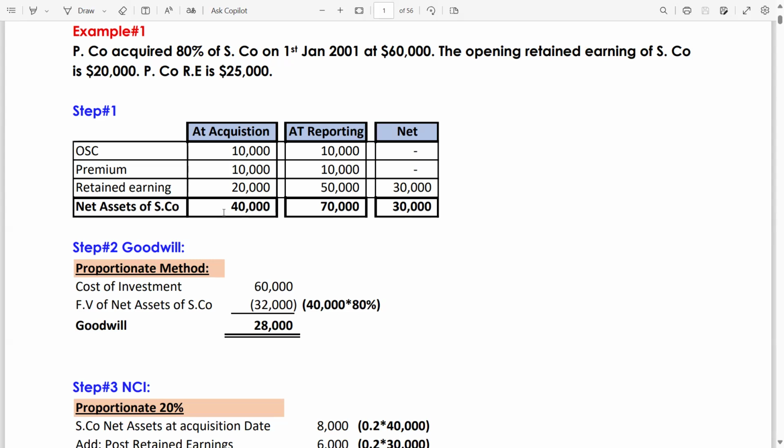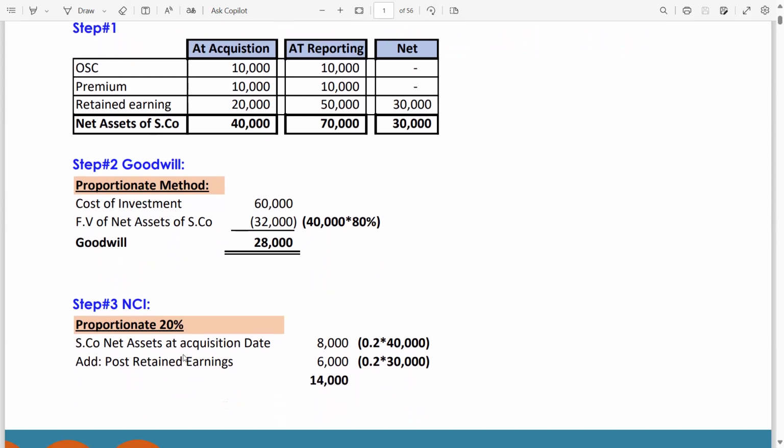So net assets of S company at the acquisition date is 40,000 and the share of P company is 80%. So 80% multiplied by 40,000 is 32,000. 60,000 minus 32,000 is 28,000, which is your goodwill, which will be reported in the consolidated statement of financial position. Now, step number 3, NCI calculation. NCI will be reported in the consolidated statement of financial position under the reserve, liability or equity side.